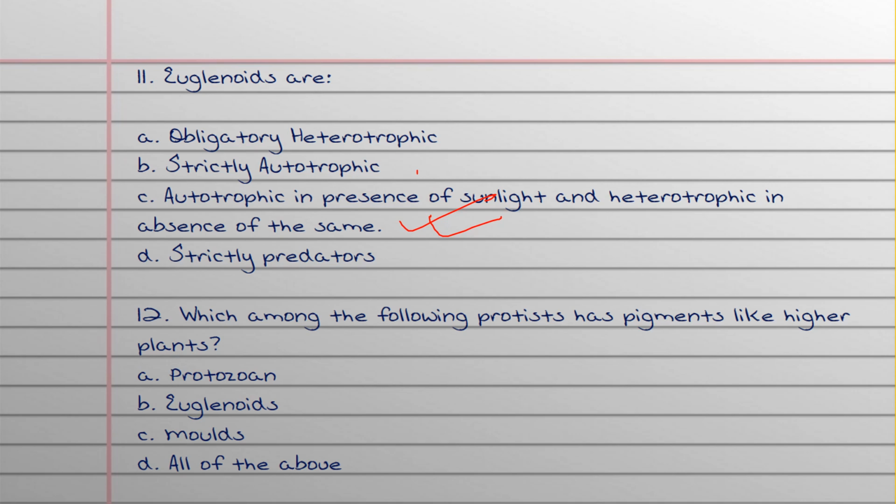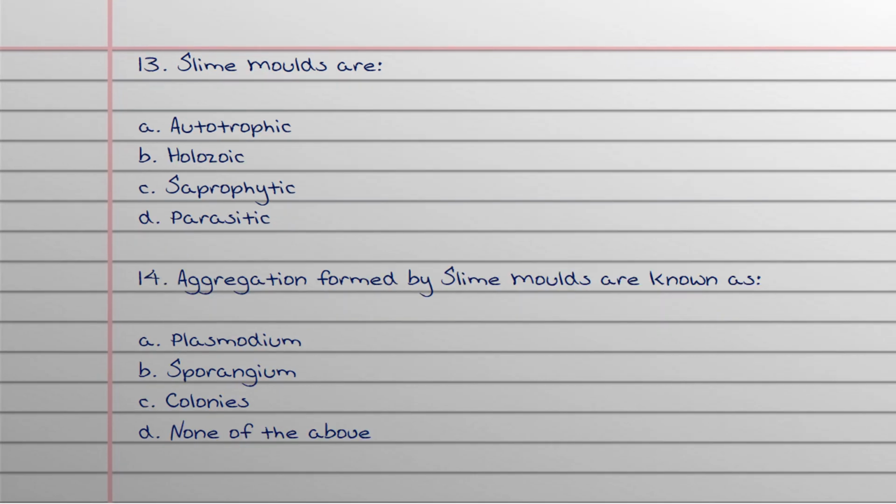12th question: which among the following protists has pigments like higher plants? This I have already discussed in one of the previous questions. The answer is euglenoids. Now let us come to our 13th question.